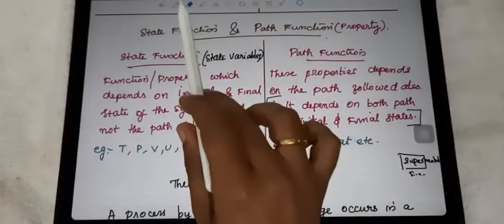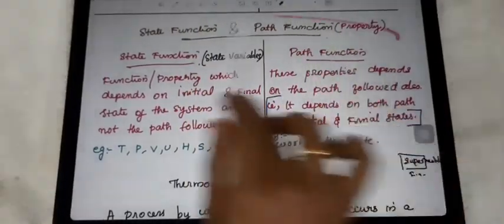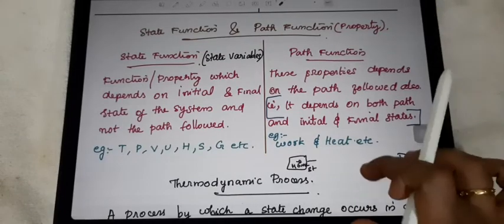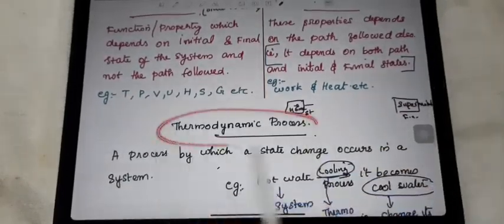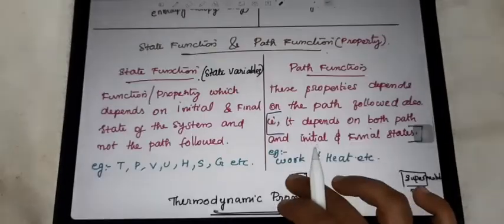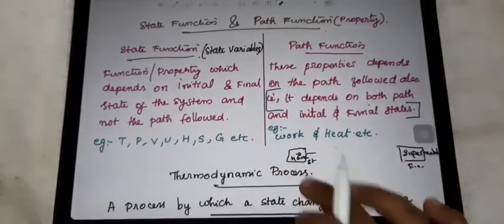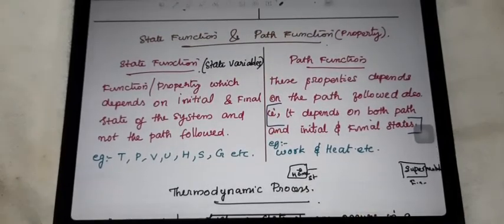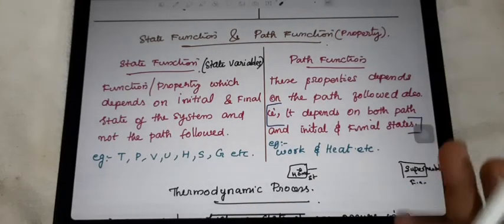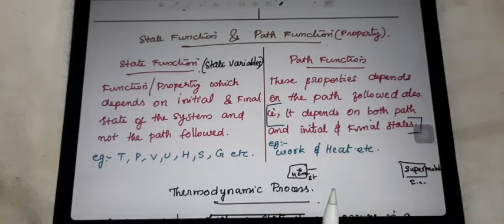We can discuss the state function and path function, and not only that, thermodynamic process. These are very important topics of thermodynamics. Okay, so we can start with state function. For explaining the state function or state variable, it is one of the property, function or property, any term we can use it, right?